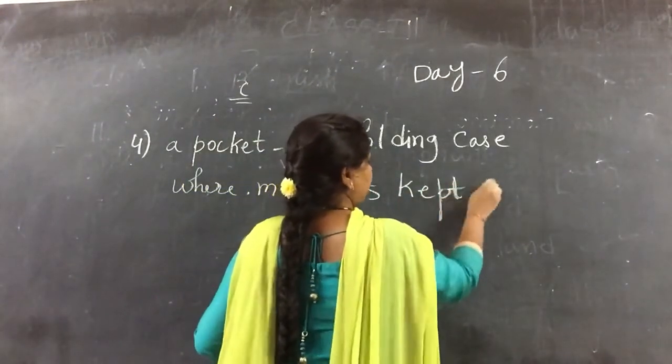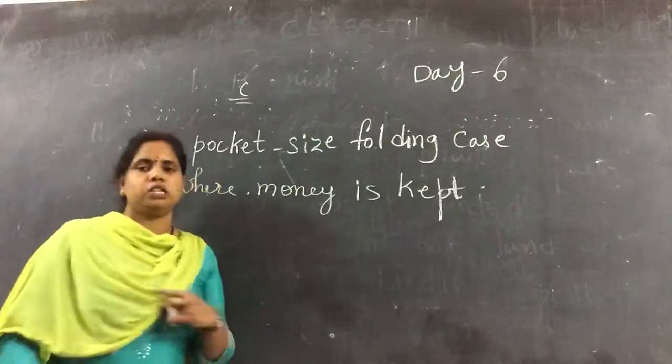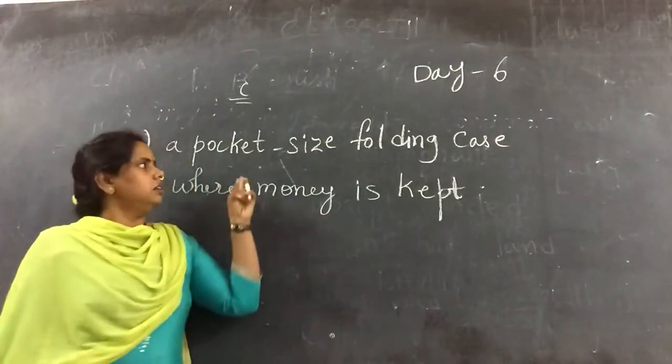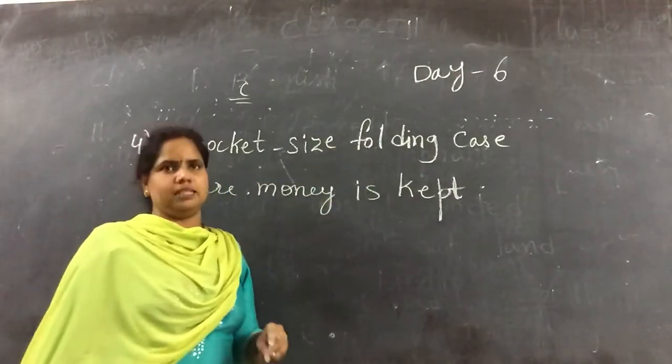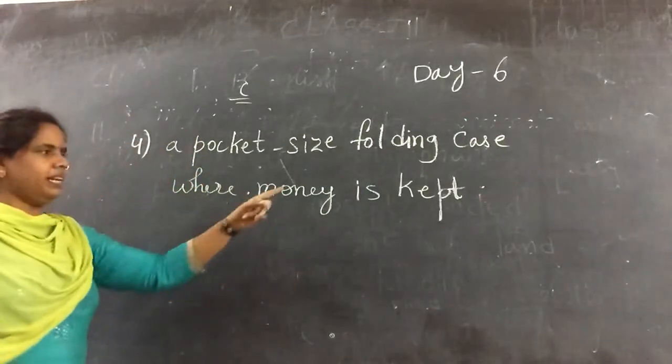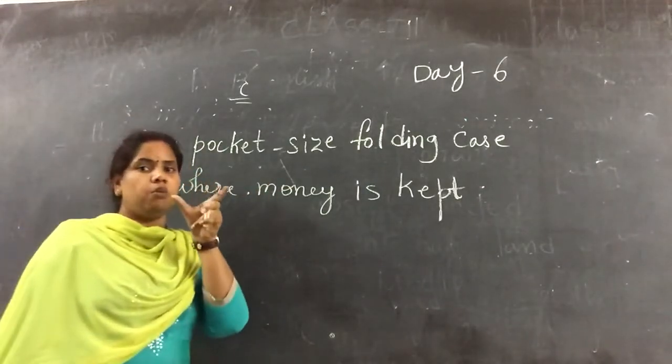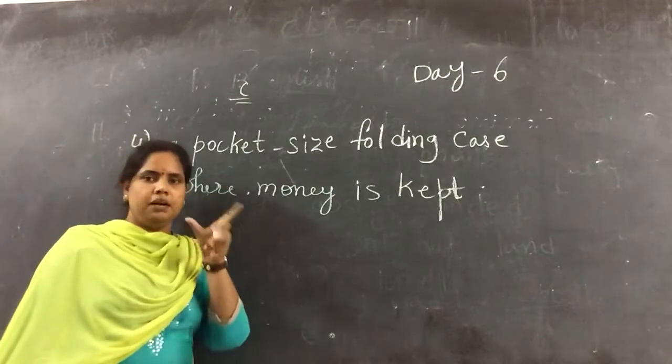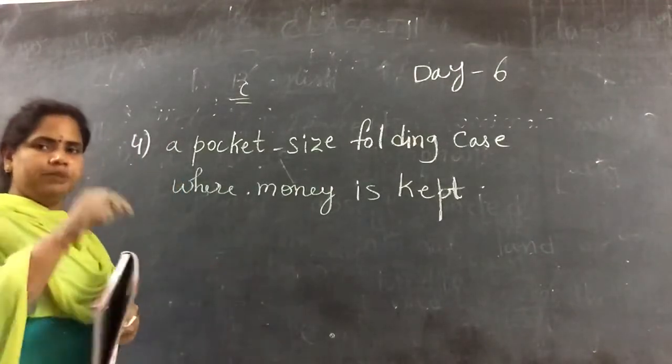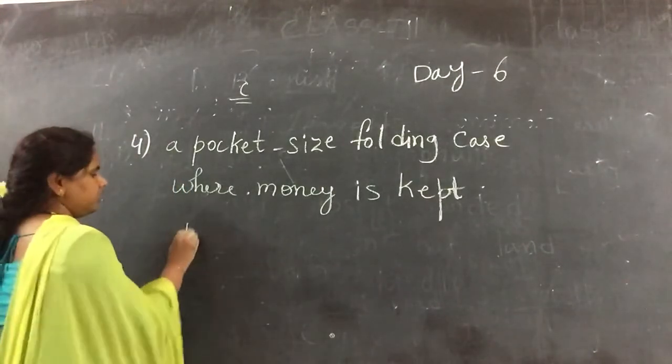Our fathers will be having one, our mothers also will be having one. A small pocket size folding case where money is kept. What is that known as? Wallet. We normally call it a purse. But actually where we keep the money, that thing is known as wallet.